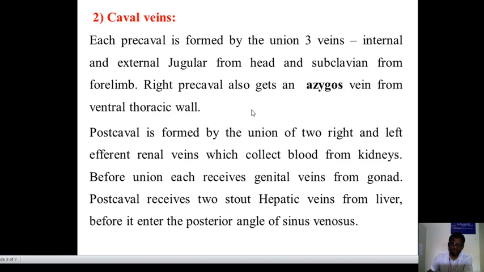The postcaval is formed by the union of the right and left efferent renal veins, which collect the blood from the kidney. Before union, each receives the genital vein from the gonad. The postcaval receives two stout hepatic veins from the liver before it enters the posterior angle of the sinus venosus.